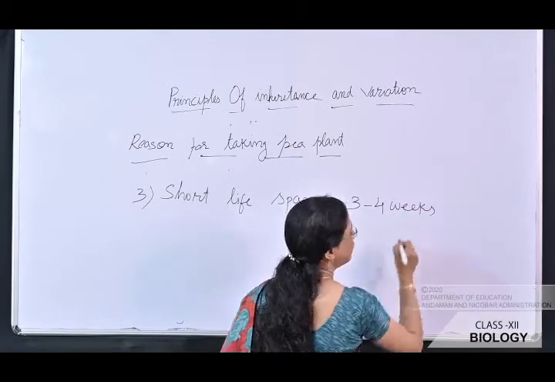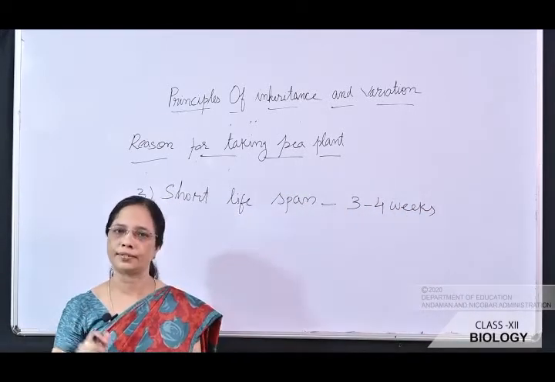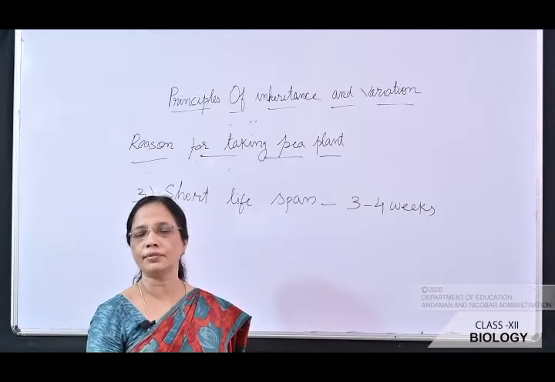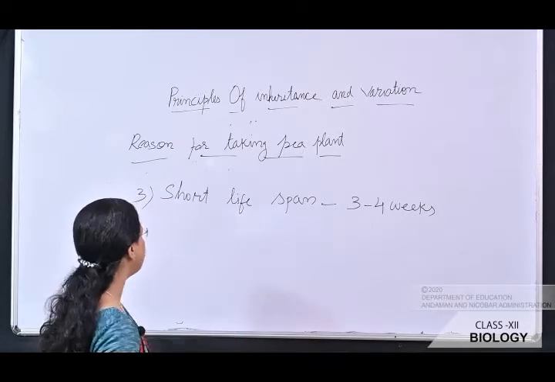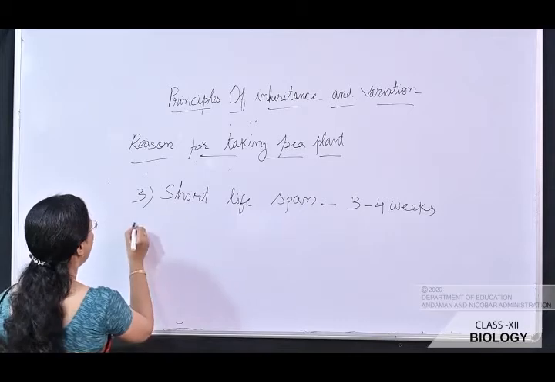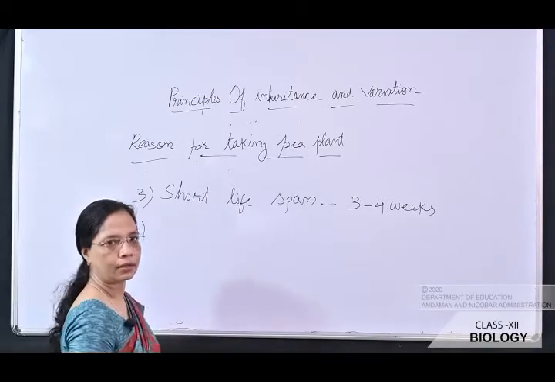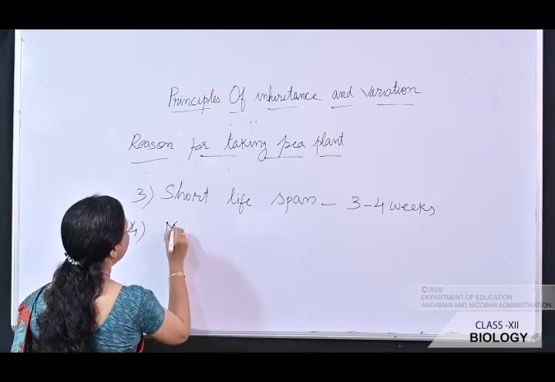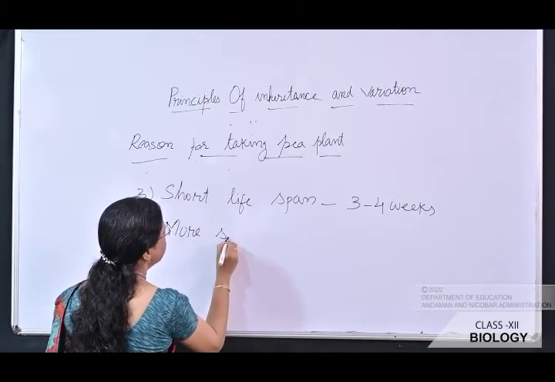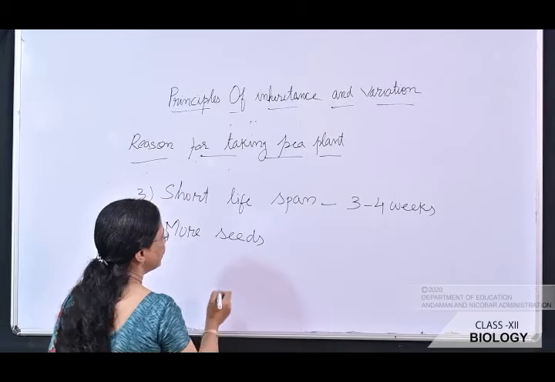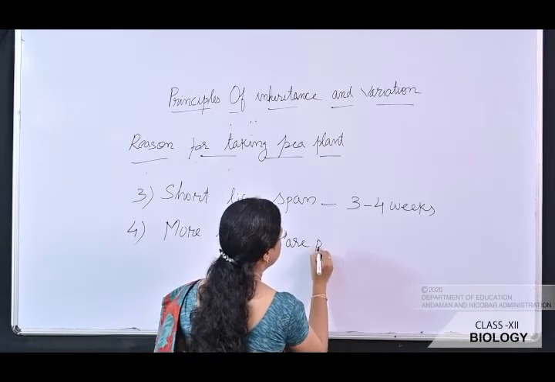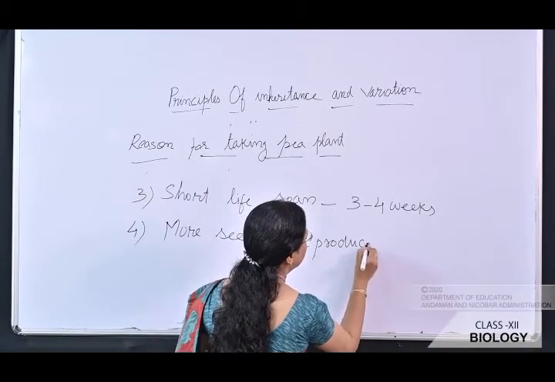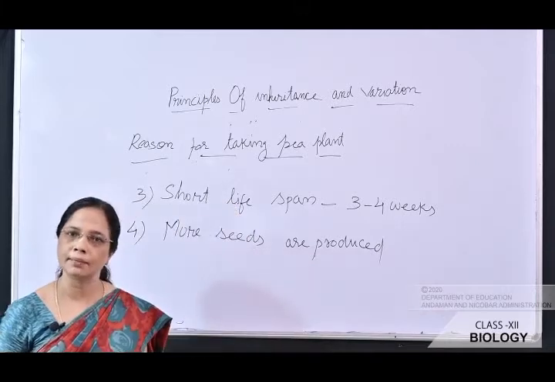Seeds are produced in 3 to 4 weeks. That is why he selected this pea plant. Fourth reason is that it produces more seeds. More seeds are produced by this plant.